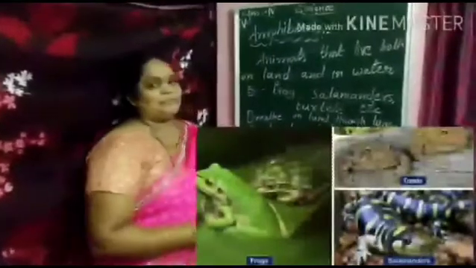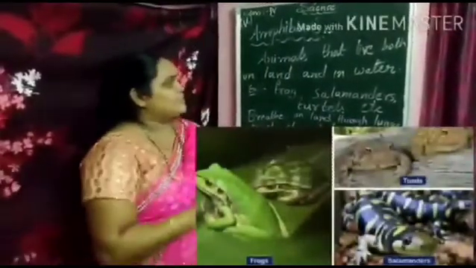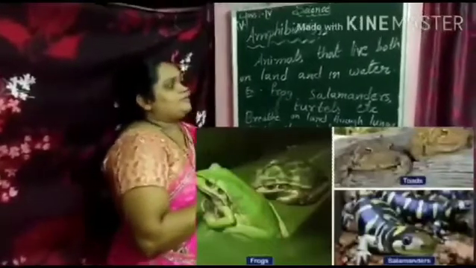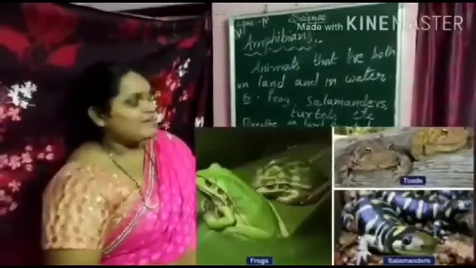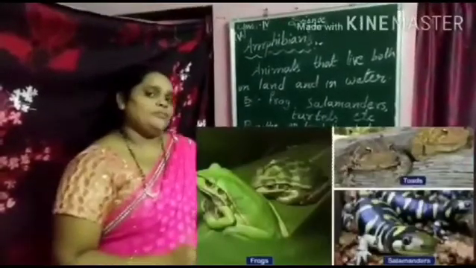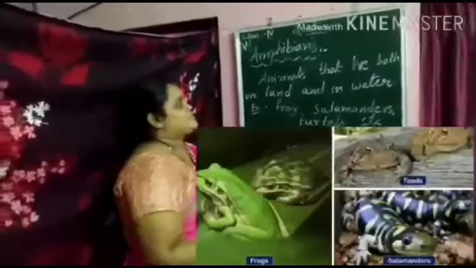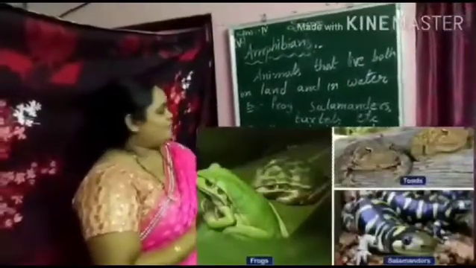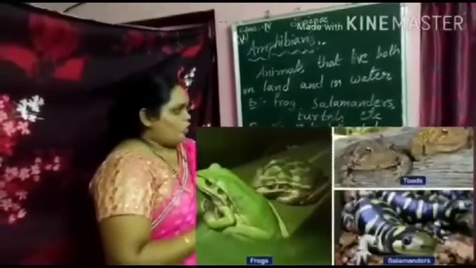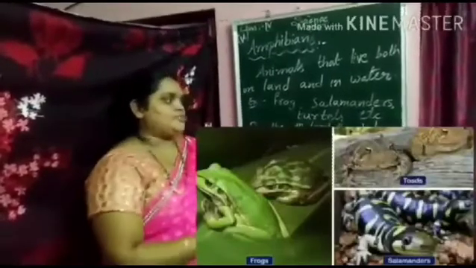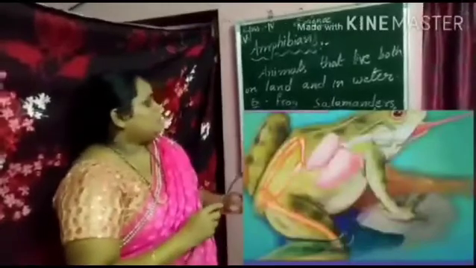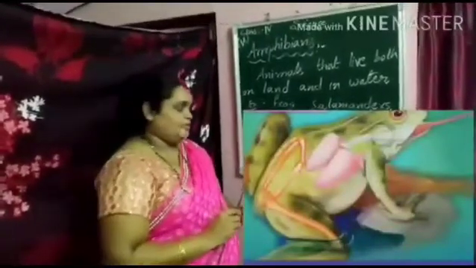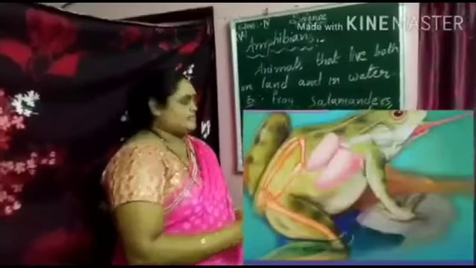Now the last group is amphibians. The animals that live both on land as well as in water are called amphibians. Examples for amphibians: frog, salamanders, turtles, etc. These amphibians breathe on land through lungs.